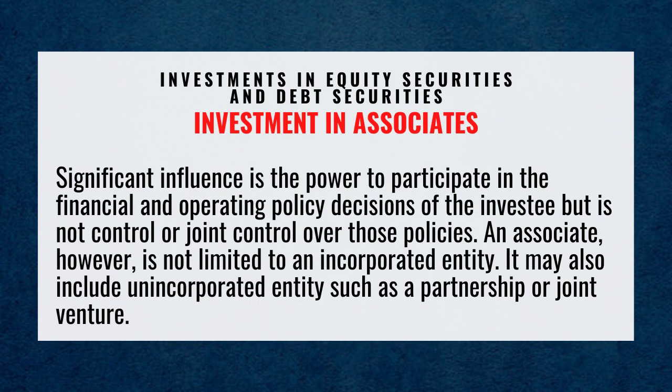Significant influence is the power to participate in the financial and operating policy decisions of the investee but is not control or joint control over those policies. An associate, however, is not limited to an incorporated entity. It may also include an unincorporated entity such as a partnership or a joint venture.